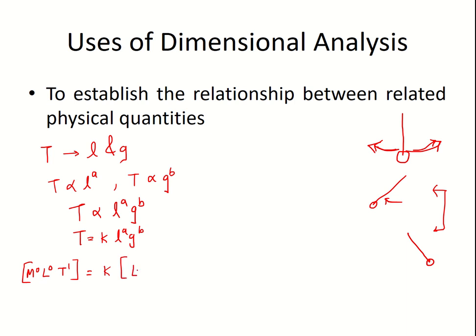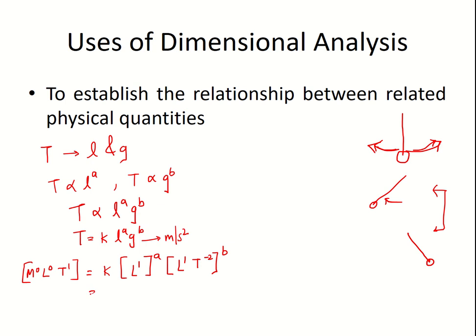You get only length, so L is 1. I'll not write the other two, M and T, because they will be 0. So that is raised to A. Similarly for g. Now for your information, g is acceleration due to gravity, which has unit meter per second square. So length is 1 and time is -2. Remember this because the second is in the denominator. And its power is B.